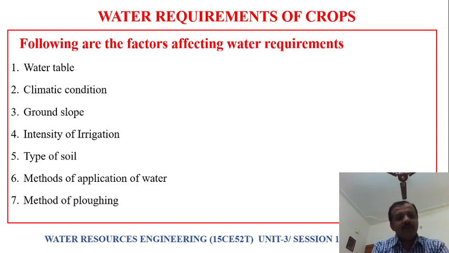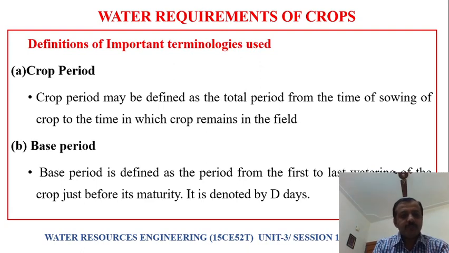Some of the important factors are: the water table, the climatic condition, the ground slope, the intensity of irrigation, type of soil, methods of application of water, and also methods of plowing. We discussed these in detail, and also various important terminologies used in water requirements of crops.